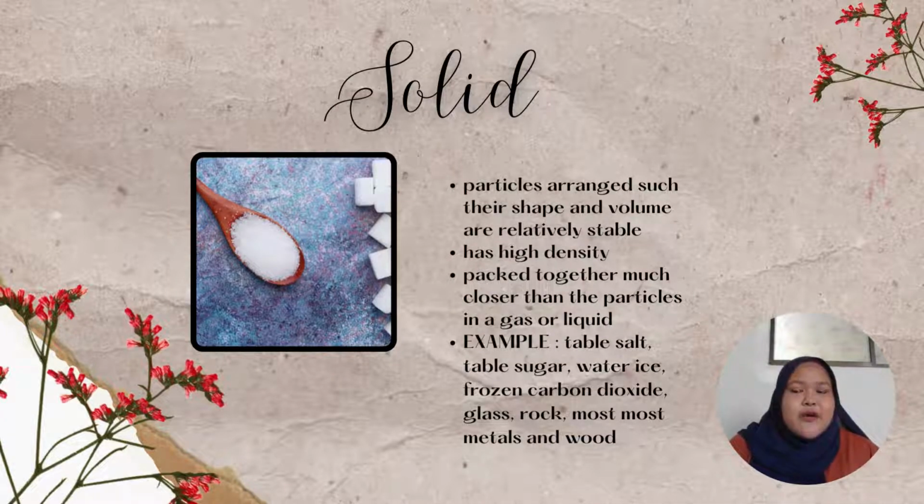Next, solid is a state of matter characterized by particle arrangement such that their shape and volume are relatively stable. Solids also have high density, meaning the particles are tightly packed together. Furthermore, a solid tends to be packed together much closer than the particles in gas or liquid. Examples of solids are table salt, table sugar, water ice, frozen carbon dioxide or dry ice, glass, rock, and most metal and wood.